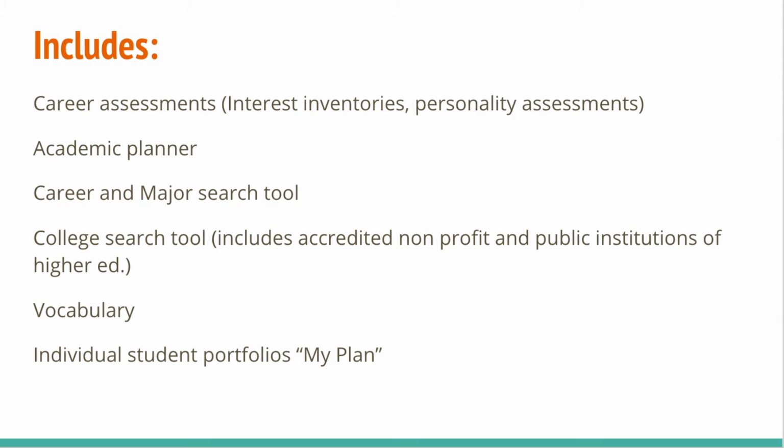The website also includes just common vocabulary that students may hear as they navigate throughout their college and career investigating, just to kind of help them understand some of those more commonly used terms. And the biggest benefit of this is that all of these different searches, all of these different assessments, it's all saved in what's called the Student's My Plan. And so it's a place where students can save their favorite colleges, save their career searches, save any activities that they've done. So it really just serves as kind of that college and career readiness online portfolio for students.